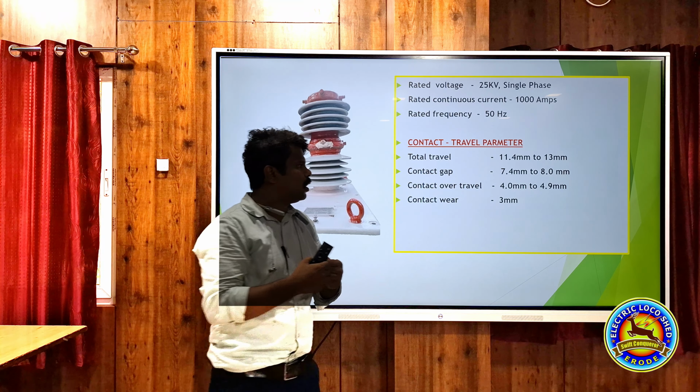That is for where this mobile contact and fixed contact, mobile contact will cross. But there should be some pressure. We have to ensure that this is getting contact correctly and with the correct force. There should not be less force also, more force also. If it is less force, there will not be proper contact. If there is over pressure, the contacting area will get damaged. So for that only contact over travel is there. Contact over travel 3 mm.